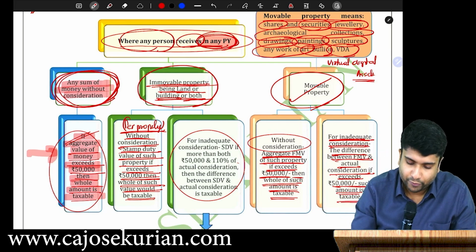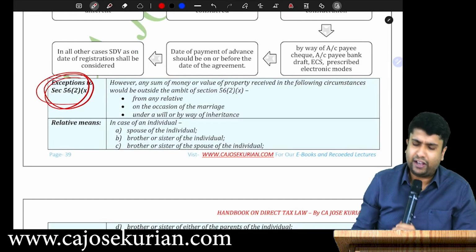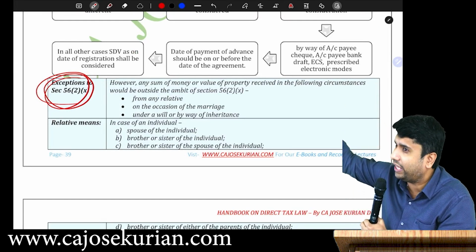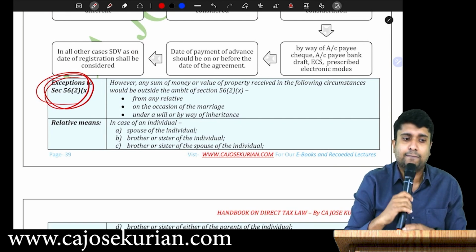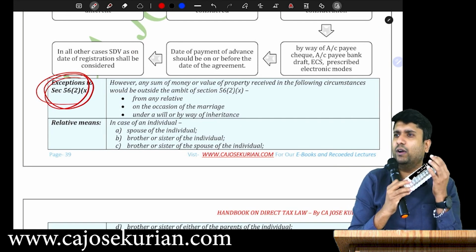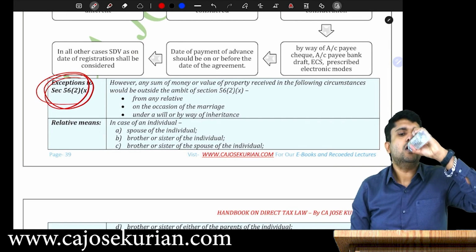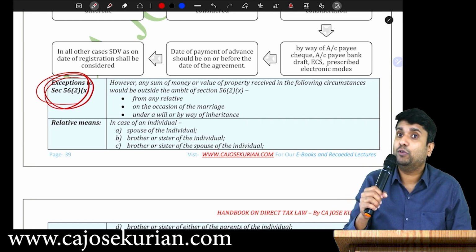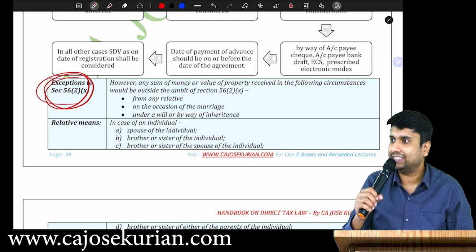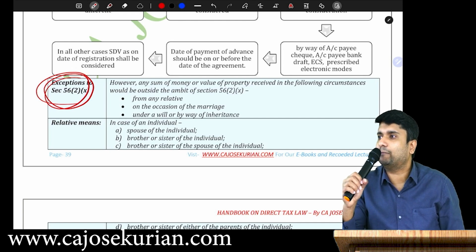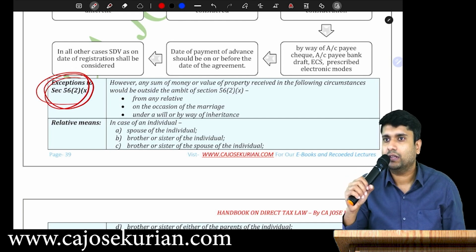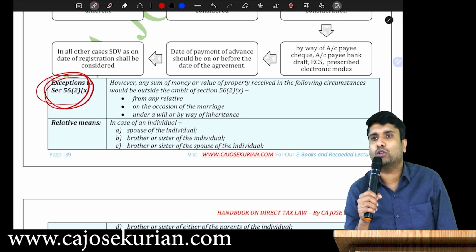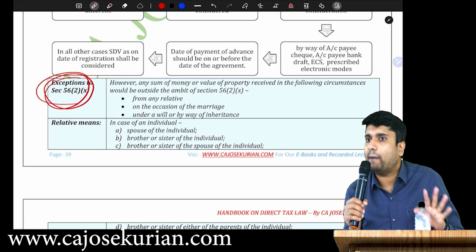Great. Moving on to the exceptions, friends. I have selected only a few exceptions here. Actually, the exceptions are a very long list. I have selected only a few important items. Exceptions to 56 subsection 2 clause 10. What do you mean by exception? Even if you get a gift from the following persons, nothing shall be taxable under 56 subsection 2 clause number 10. In the following circumstances, 56 subsection 2 clause number 10 is not applicable.